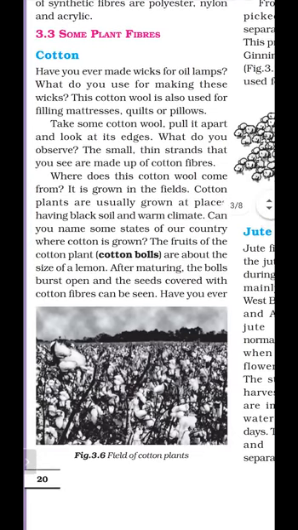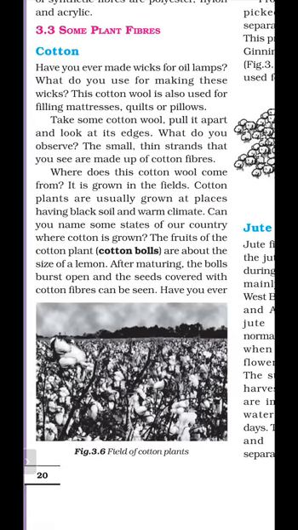So this is figure 3.6. This is a field of cotton plants, and it looks like snow, and this is a cotton plant. The fruits of cotton plants are called cotton balls. So the fruit of the cotton plant is called cotton balls, and the size of a cotton ball is very similar to the size of a lemon.